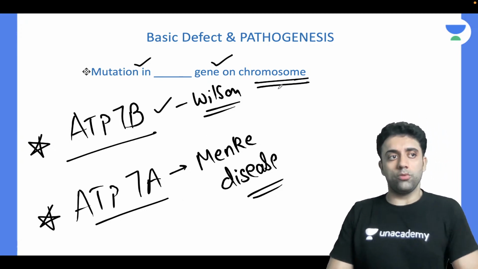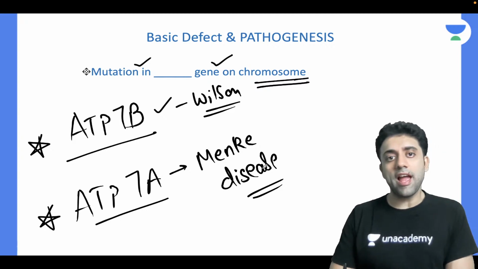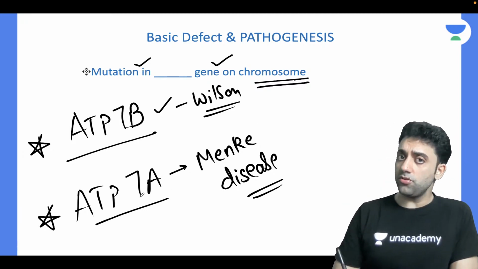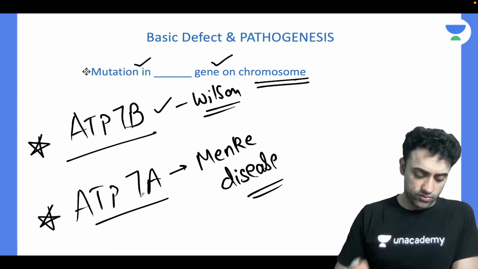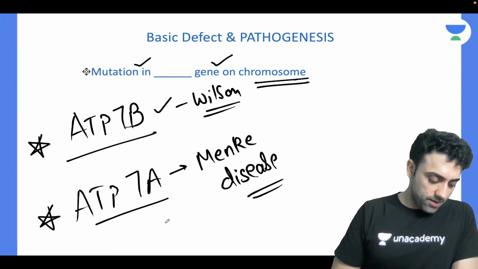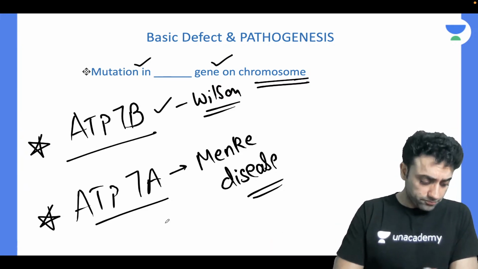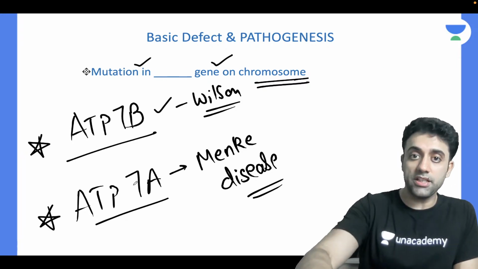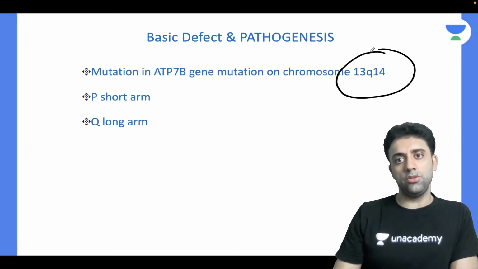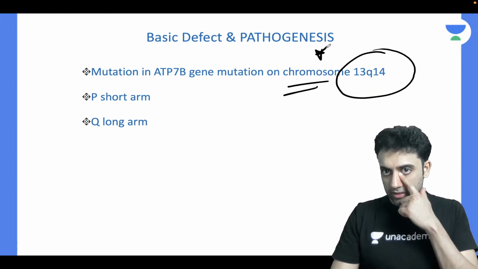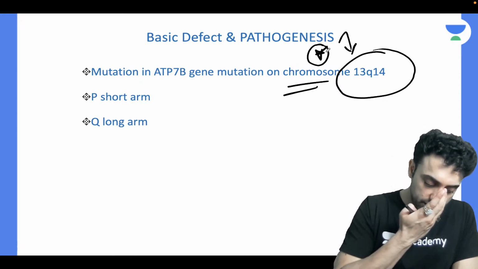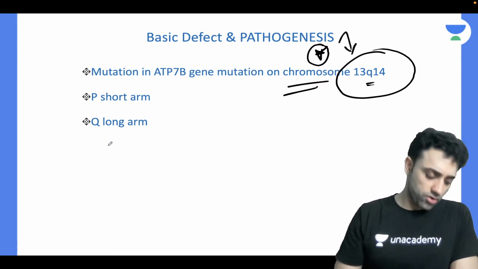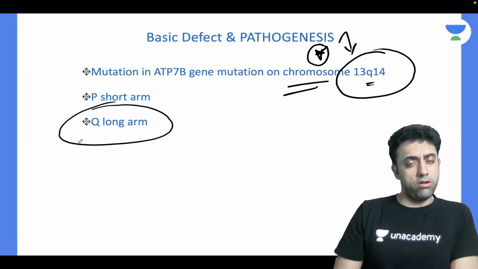But on which chromosome? Can anyone tell me on which chromosome we have this Wilson disease? Which chromosome does it affect? Anyone? Yes, very good. The mutation is in ATP7B, but the gene locus is 13q14. This is again important, very few people are able to answer this. Star mark, it's a PG question. Yes, chromosome 13 is involved, and q. Is q the short arm or the long arm? q is the long arm.